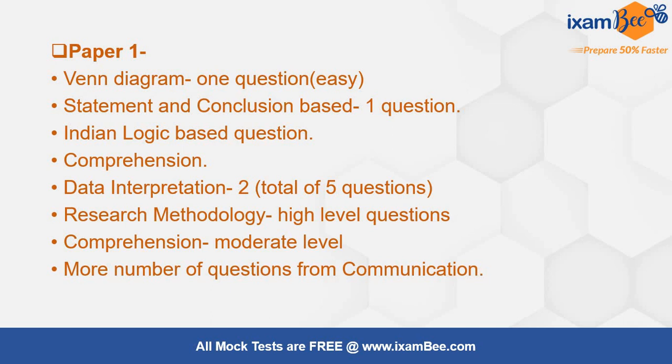Then the data that I have received is that in research methodology there were high level questions, as I already told you. Comprehension was of moderate level. Data interpretation, there were 2 data interpretations that were asked, but the total number of questions was 5 only. In the UGC NET examination, they ask you 1 DI with 5 questions based on the same DI. But in this paper there were 2 DIs. For the first DI, 2 questions were asked to interpret the data given, and the next one had 3 questions based on it. So there were 2 DIs in all.